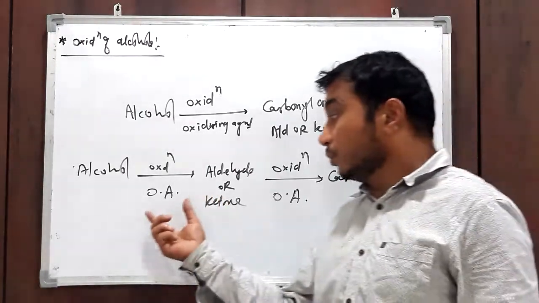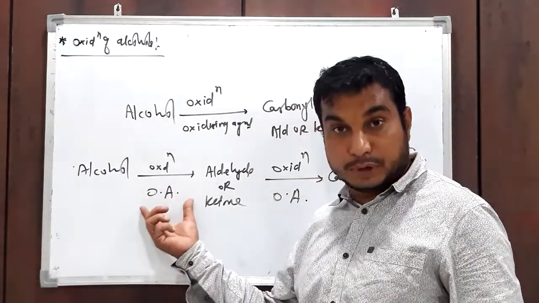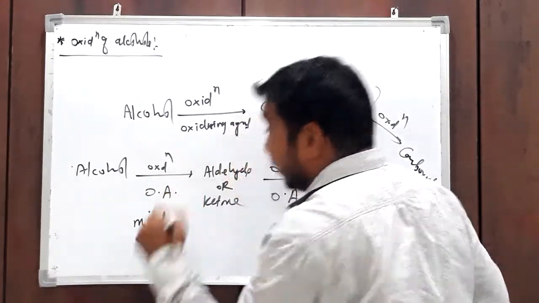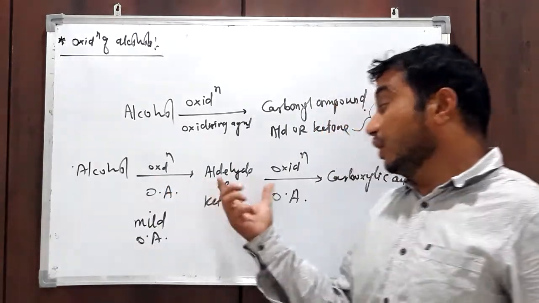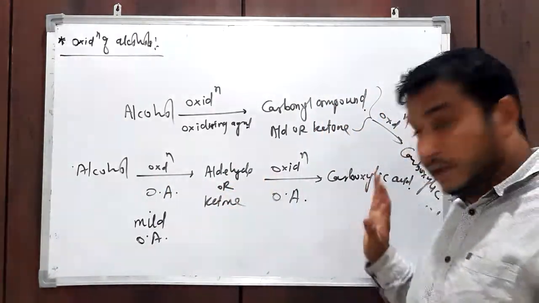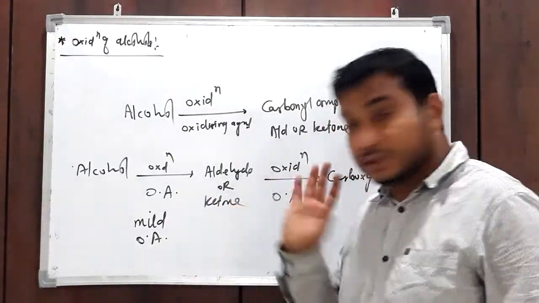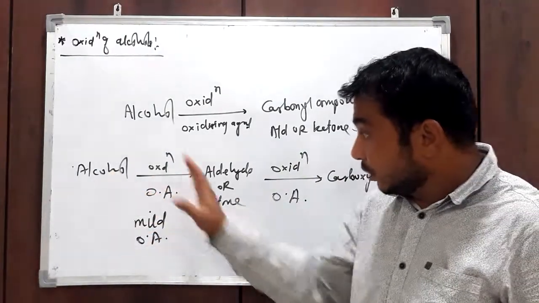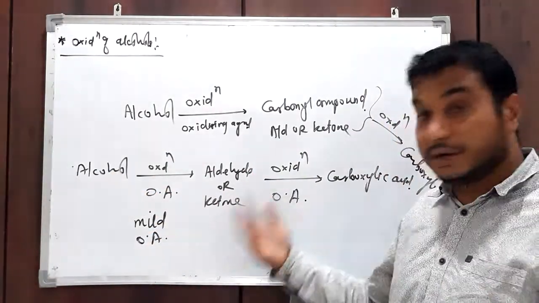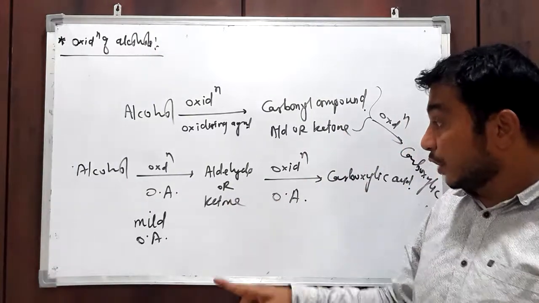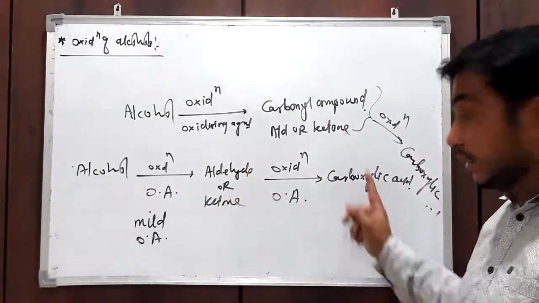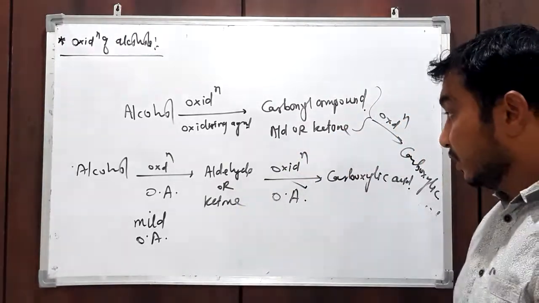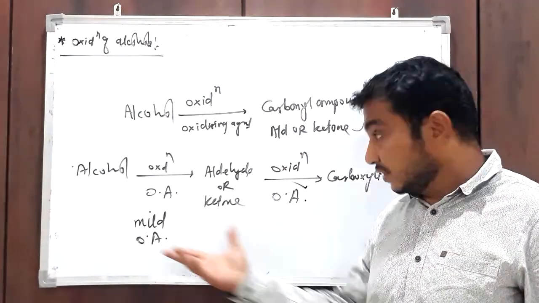But if we start this reaction of oxidation of alcohol with a mild oxidizing agent, then alcohol first gives aldehyde or ketone, and there is no further oxidation, because here the oxidizing agent is mild. So this oxidizing agent does oxidation of alcohol a single time, not next time. Okay, if you want to convert aldehyde or ketone into carboxylic acid, then you have to add oxidizing agent again, because there is no more oxidation remaining after the first oxidation.